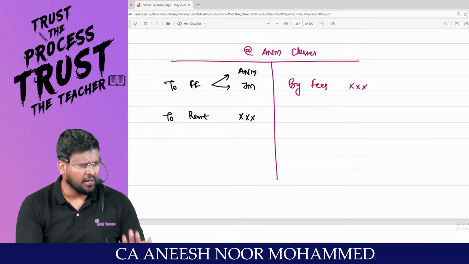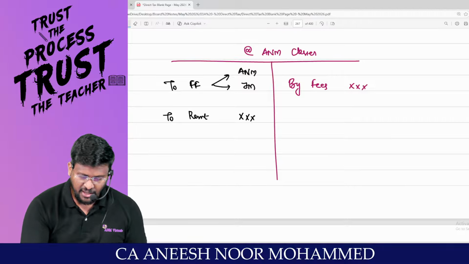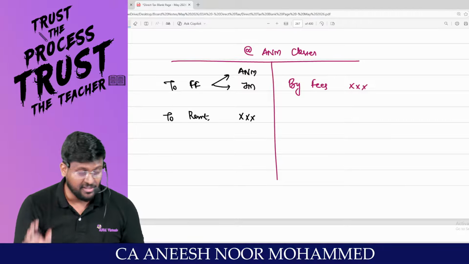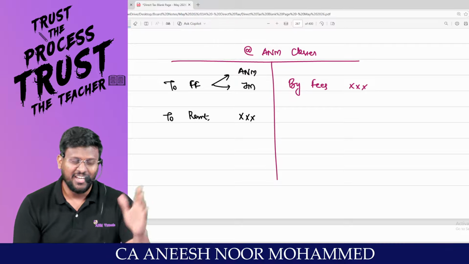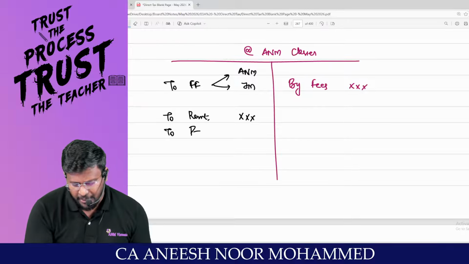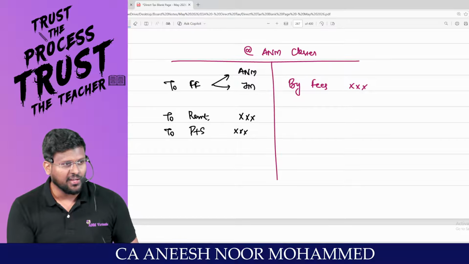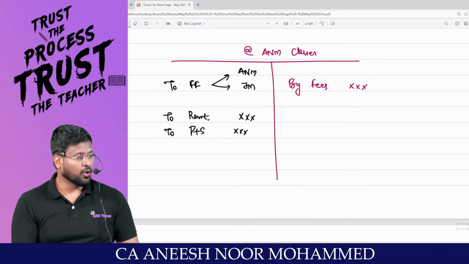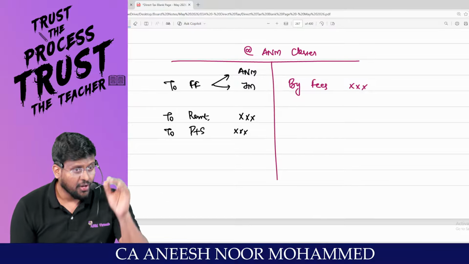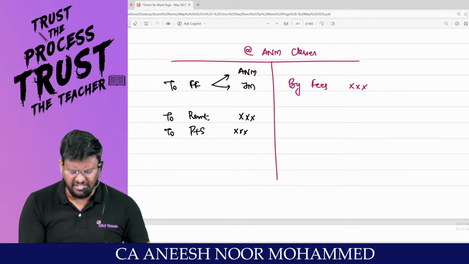For the time being, we are in a place where we are paying rent. With God's grace, in future we may shift to our own premises, if you all pray, if you all pass, if you all send 5 to 10 students. Okay, fine, fantastic. Next, printing and stationery. For one subject itself, we are giving 5 to 7 books. For printing one set of books for one student itself, that much expense we incur. So that is a major expense, printing and stationery.